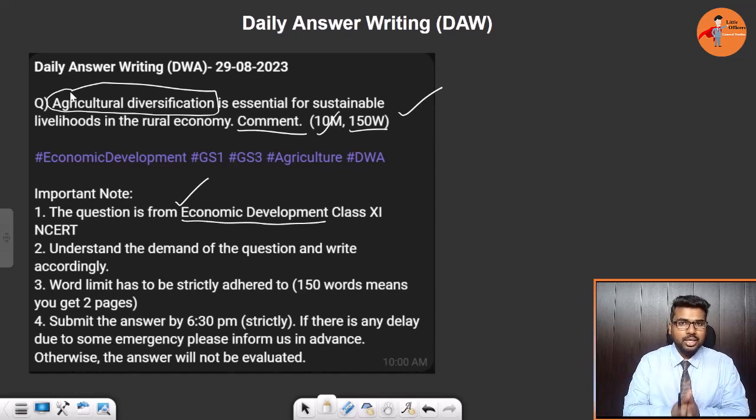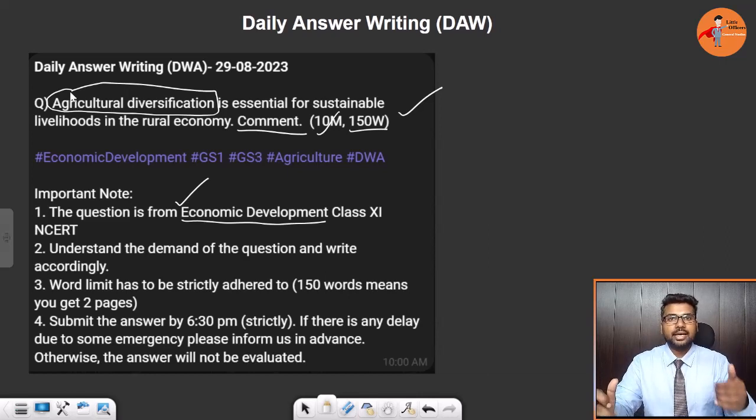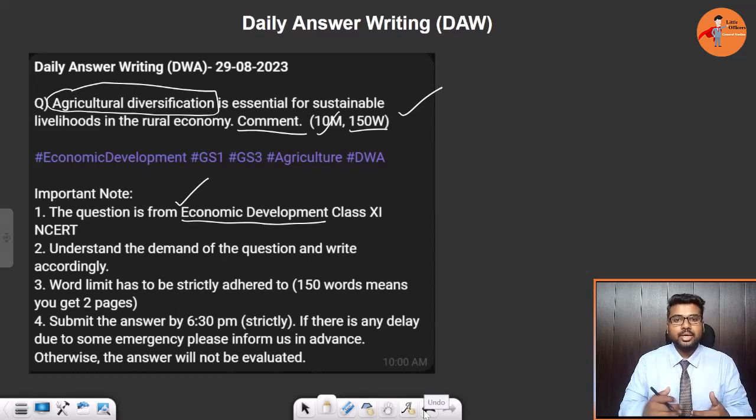Then what is the core demand? We need to justify this statement: how agricultural diversification is going to ensure sustainable livelihood for rural people. You can put a subheading like "agricultural diversification is going to ensure sustainable livelihood for the rural people in the following manner," and then write one by one.